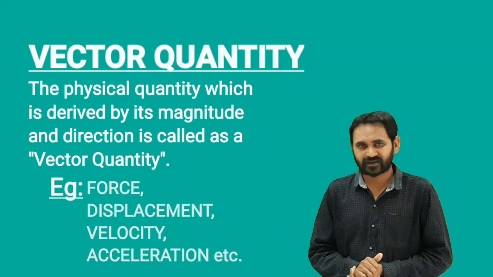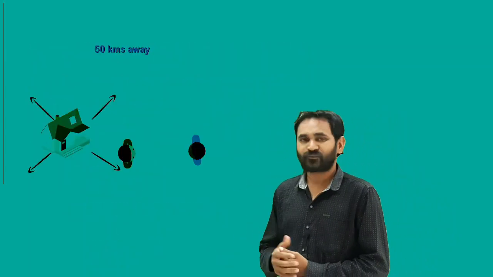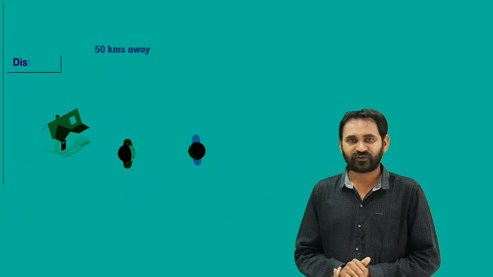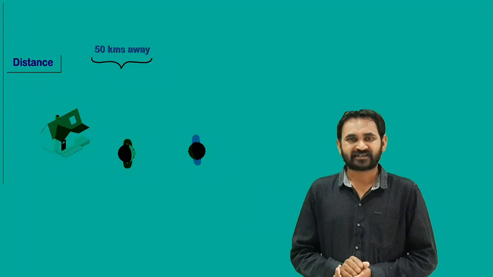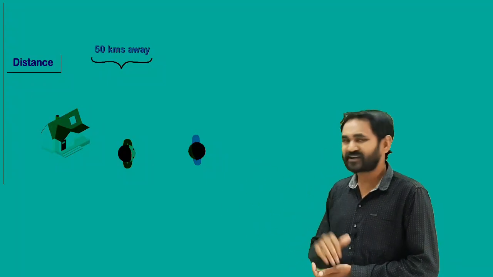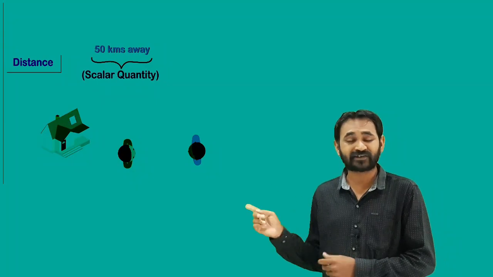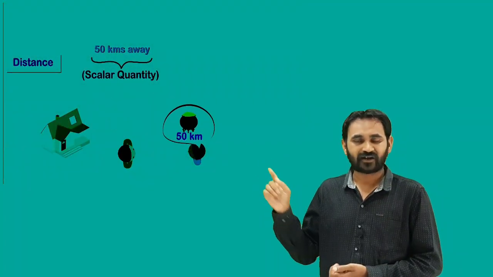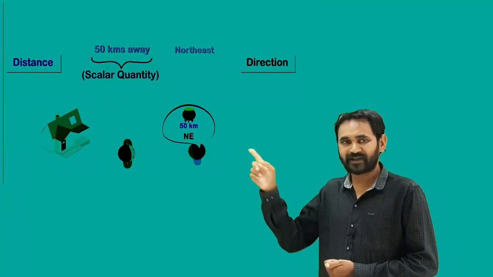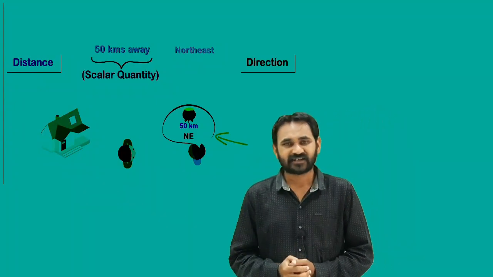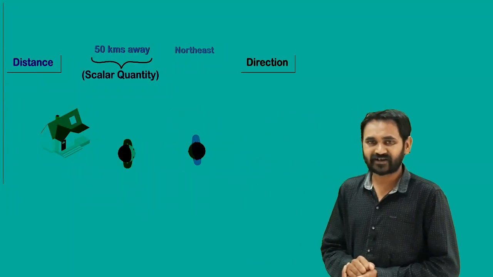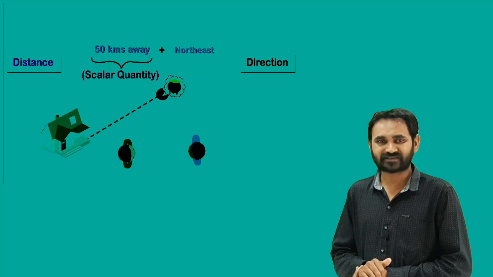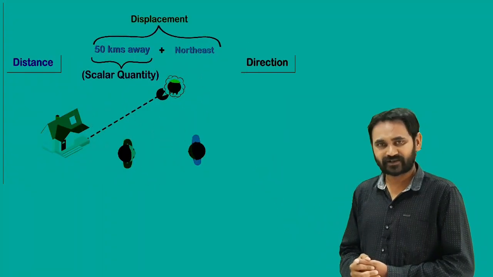Let me tell you a small example. For example, a person is going from his house to some other place. Actually, he has to travel 50 kilometers. This is a scalar quantity, because here I am mentioning only 50 kilometers, but I am not mentioning in which direction he has to go, whether it is east, west, north or south. So this comes under scalar quantity. But when I mention that the same person has to go 50 kilometers from his house in the direction of west, this is termed a vector quantity.